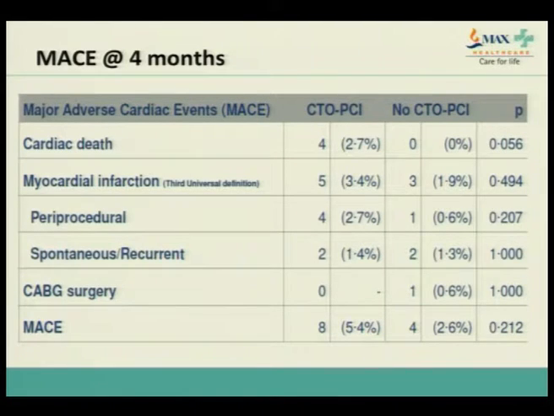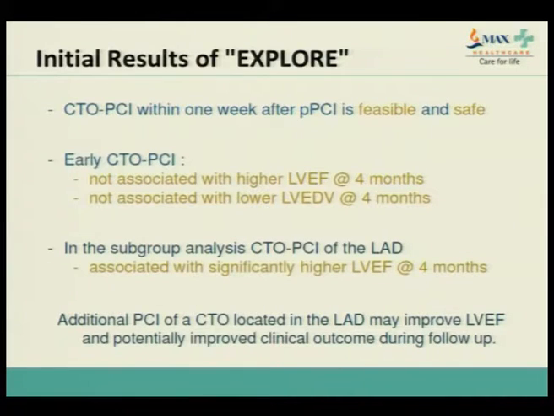MI was also not significant, 5 versus 3. So, as such, there was no difference in major adverse cardiac events, and the initial result of EXPLORE is that CTO PCI within 1 week of primary PCI is feasible and relatively safe. Early CTO PCI was not associated with any higher LVEF at 4 months and not associated with any lower LVEDV at 4 months.